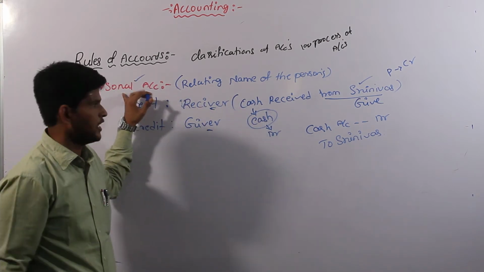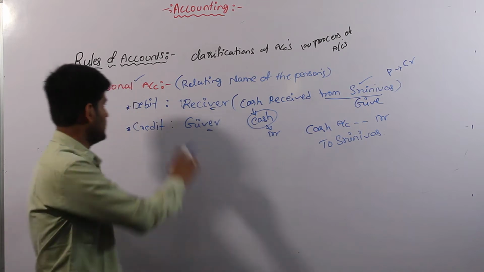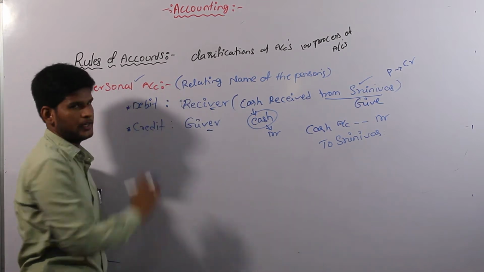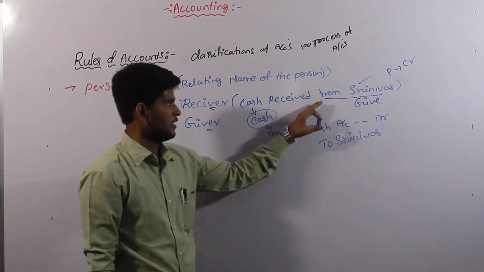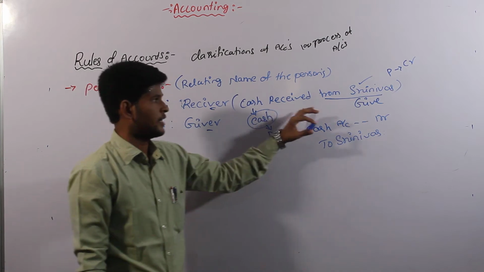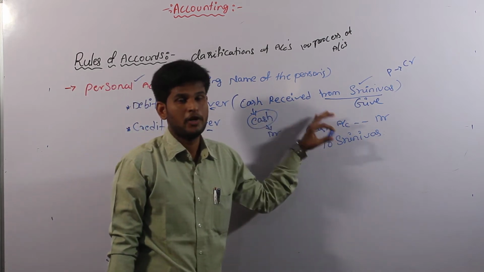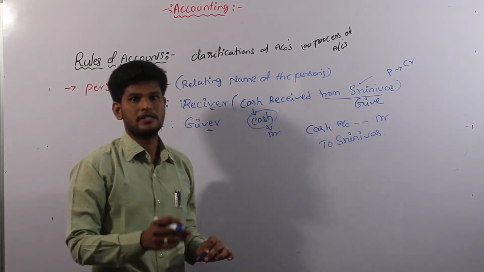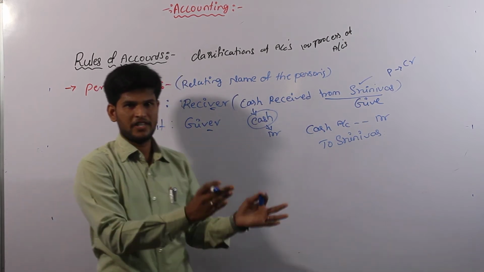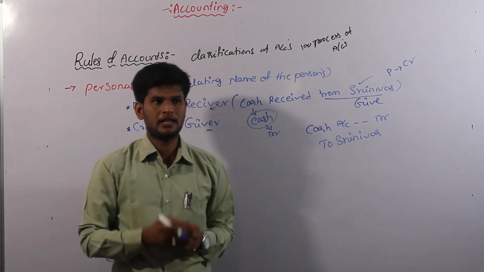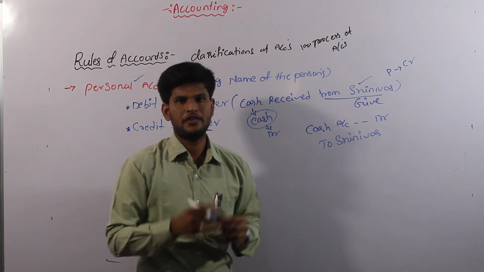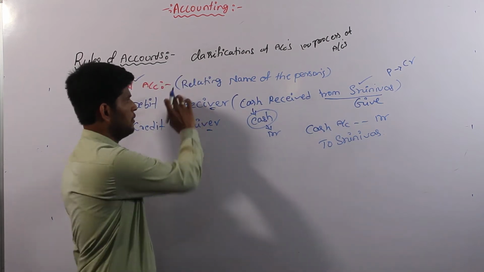Once again I am repeating how we can identify a transaction in personal account and how we can use the personal account debit and credit rule. Based on the transaction, we have to use the personal account. The transaction must have a person's name. Not only a person's name, an artificial person is also considered. Ravi, Srinu, Suresh are physical persons, and artificial persons are companies and banks. That is also part of personal account.